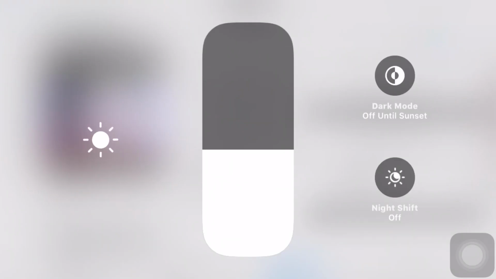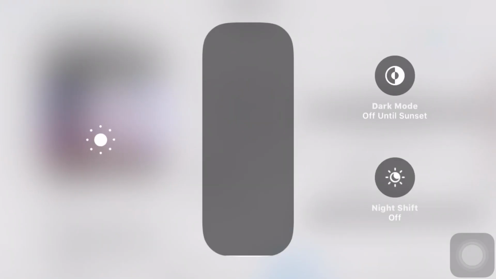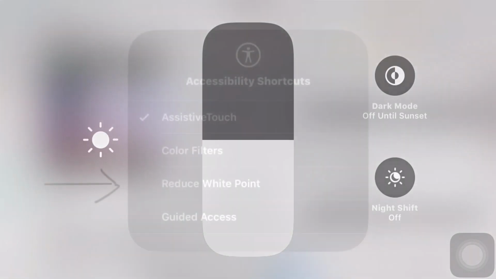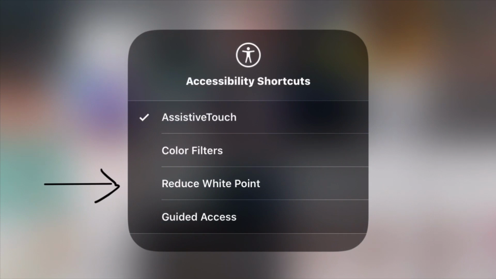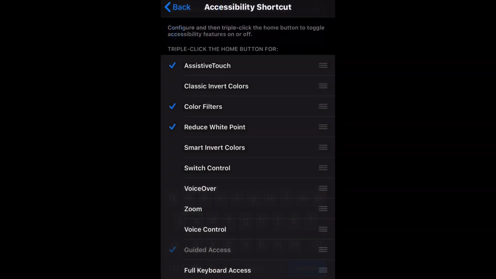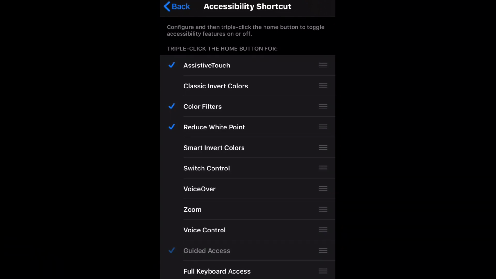Well, the solution for the iPhones is to use them at a safe brightness level, say 50 for the iPhone 10 here, and then further use reduce white point to actually get the job done. You can search for it in settings and also add it to accessibility shortcuts just like I have done.